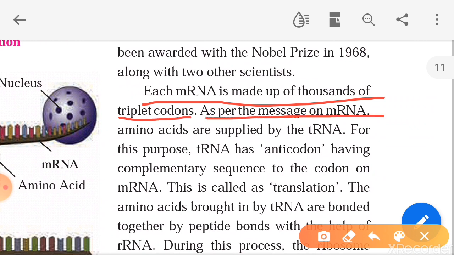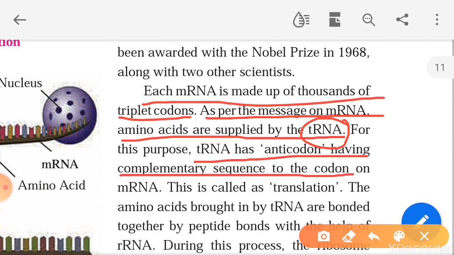As per the message on mRNA, amino acids are supplied by tRNA. Now what do you mean by tRNA? T stands for transfer. tRNA means transfer RNA. For this purpose, tRNA has an anticodon, which has a complementary sequence to the codon on the mRNA. So what do you mean by complementary? I told you already. tRNAs have anticodons which are complementary to the sequence of the codon on mRNA. This is called translation.